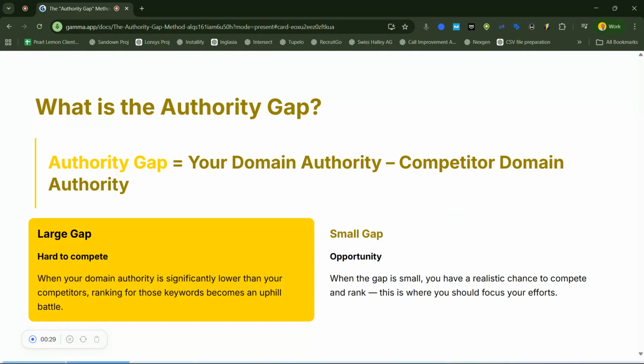Authority gap is a simple idea. You compare your domain authority to the domains currently ranking for a keyword. If the competitors have a much higher authority, the gap is large. This keyword is difficult to rank for. If the gap is small or moderate, then you have a real opportunity to target it. This helps you focus your efforts where they matter instead of wasting time chasing impossible keywords.